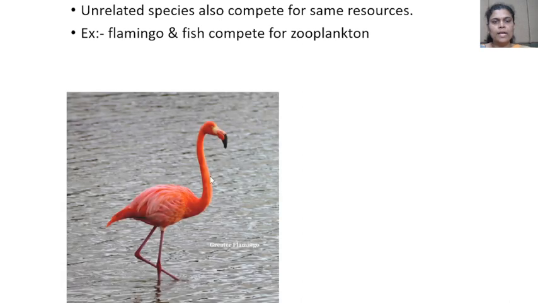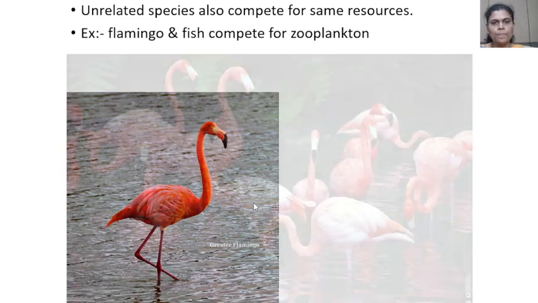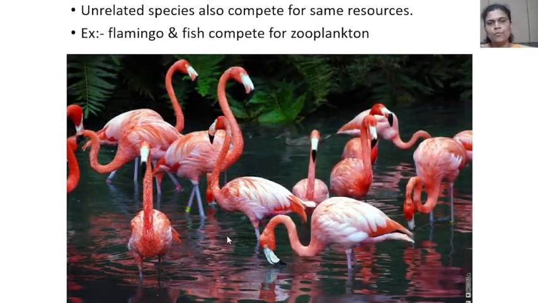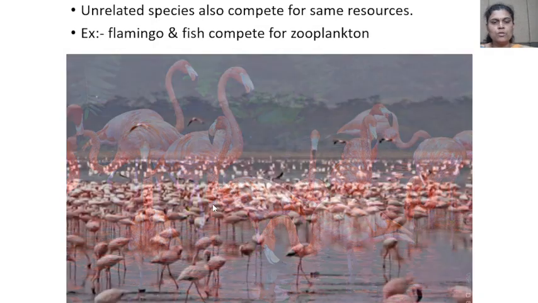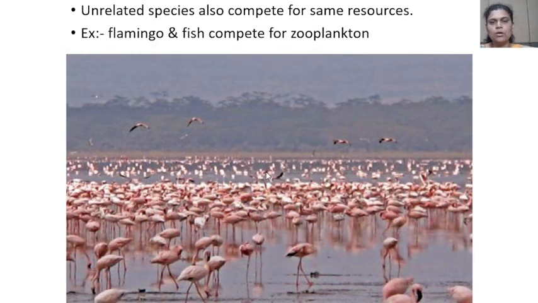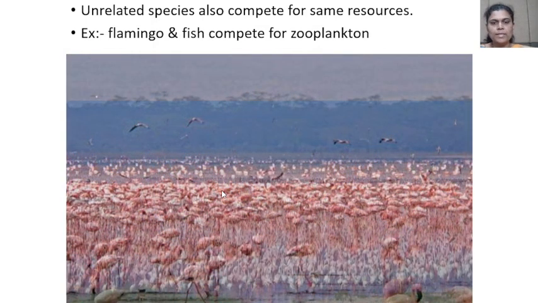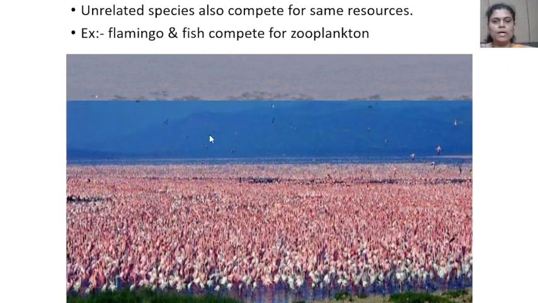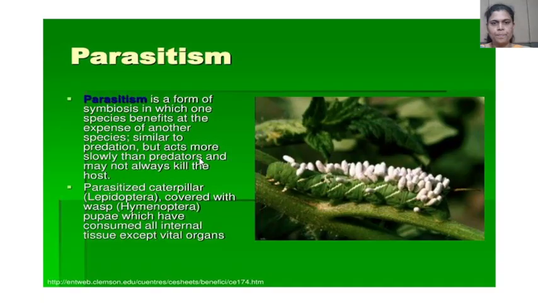Here, look at the picture. That is the flamingo, and there are a number of individuals here. These individuals survive in the habitat, and they also form a community, or are known as a population of flamingos.